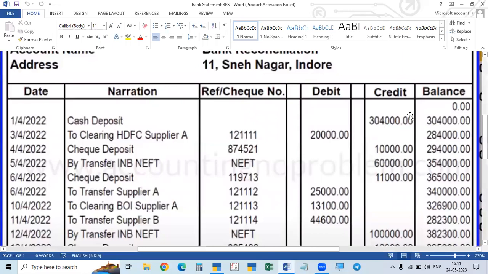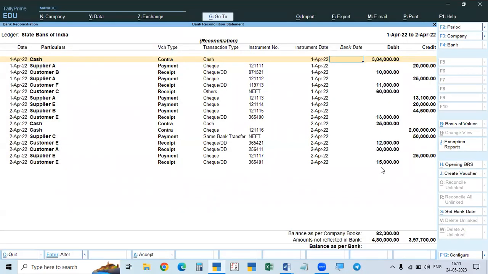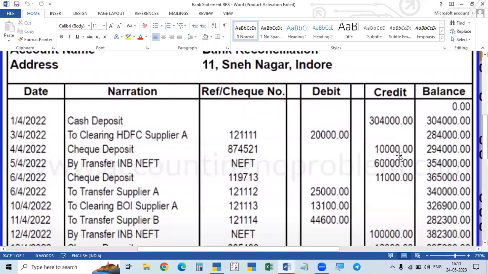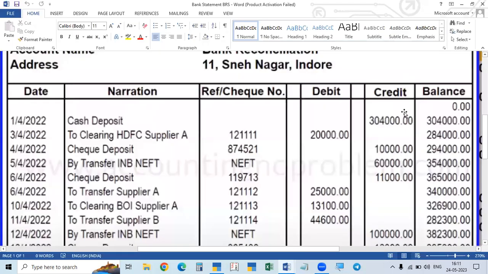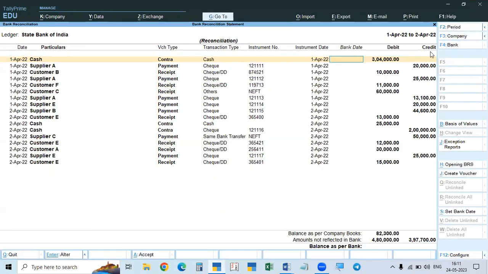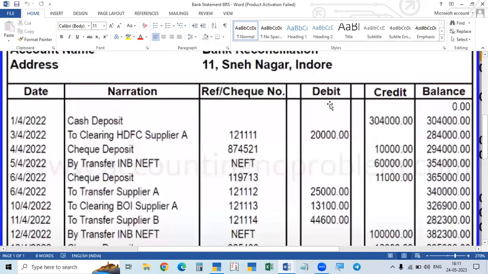Okay, but in the bank, they will show debit and credit. They will not show like this. Sometimes our deposits are debited here, but they will show on the credit side. They will not show as credit, they will show as withdrawals and deposits. So all our deposit debits will show on the credit side as deposits, and credit payments as withdrawals. It means we have withdrawn money. So debit will be shown as withdrawals.